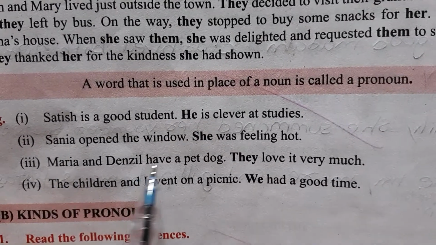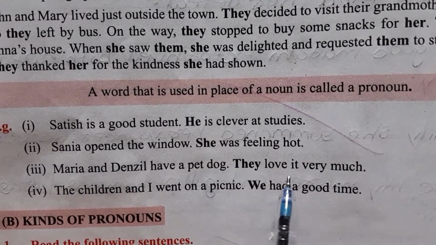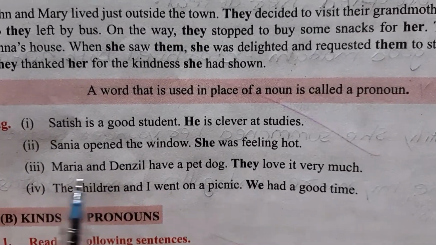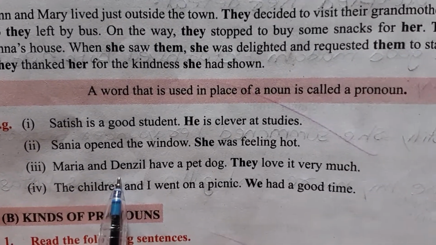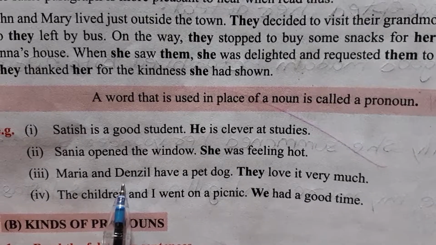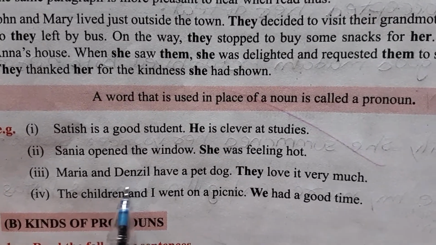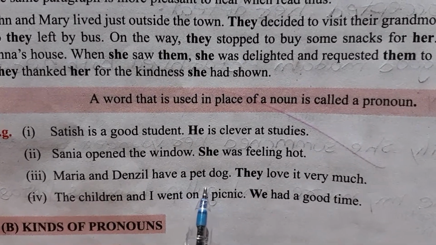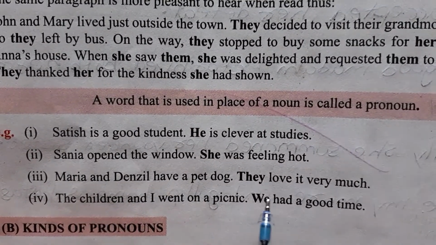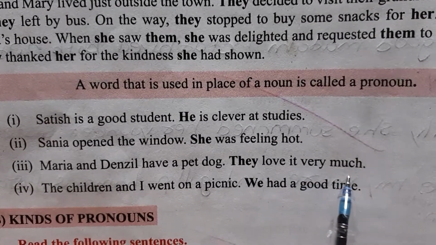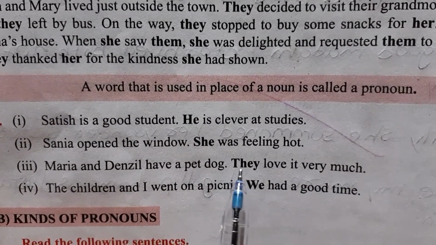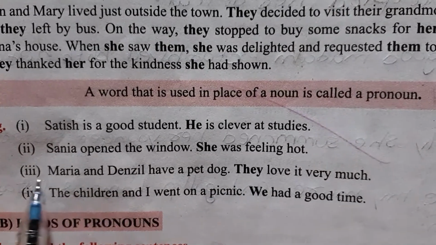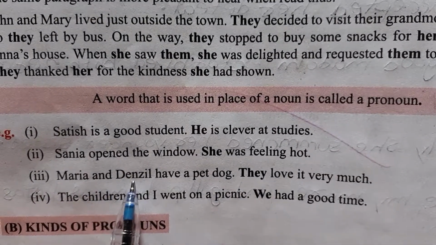Maria and Denzel have a pet dog. They love it very much. Now Maria and Denzel, this is the name of a person. They had a pet dog and they loved it very much. So they, this pronoun is used instead of their names here.